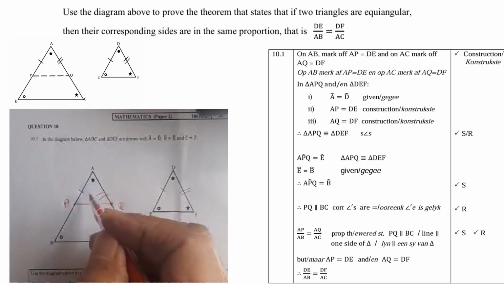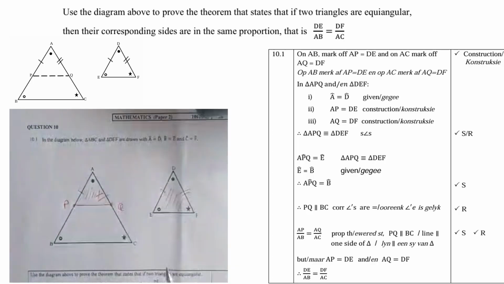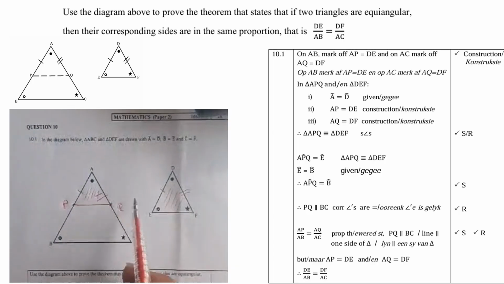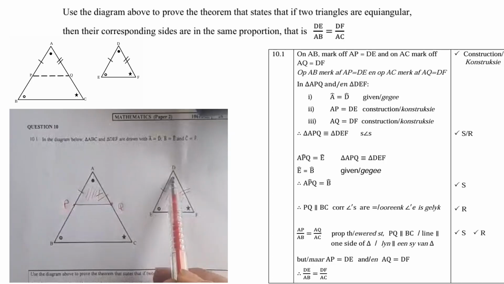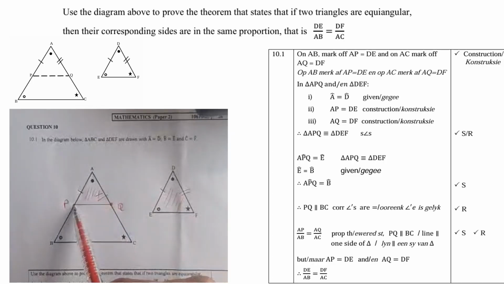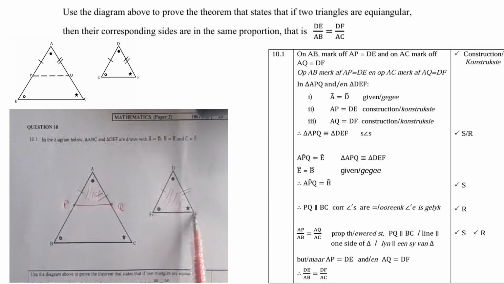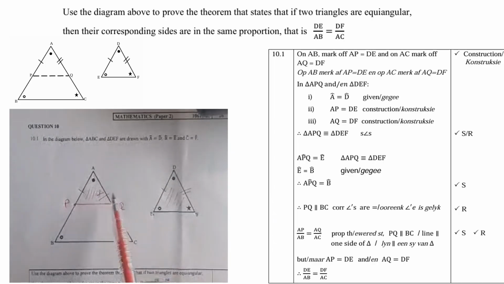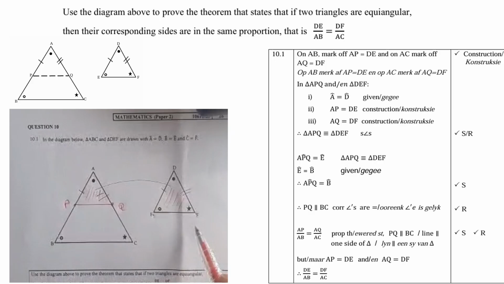So in triangle APQ, which is this one here, and triangle DEF, in those two triangles we have angle A equals to angle D, that is given. We have AP equals to DE, that is our construction. And we have AQ equals to DF, also construction. So therefore those two triangles are congruent, because the reason is side, angle, side.